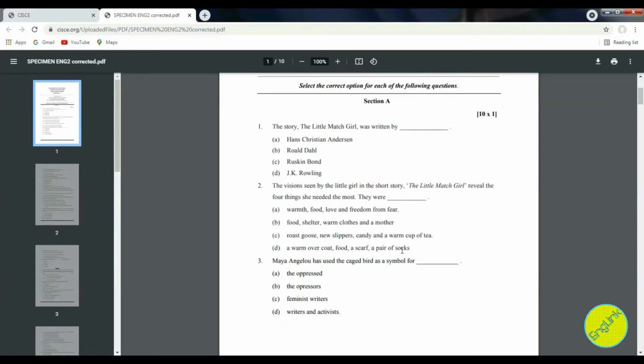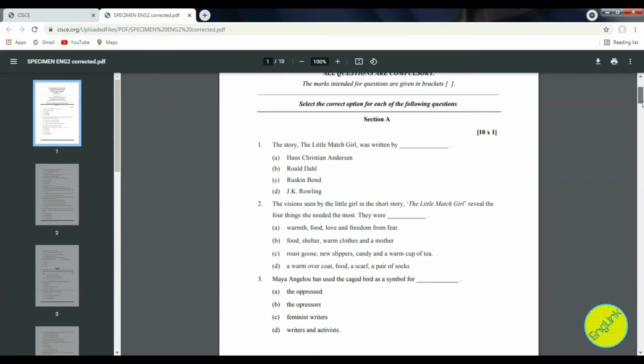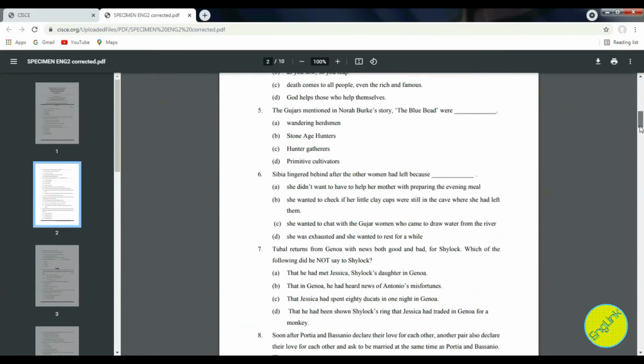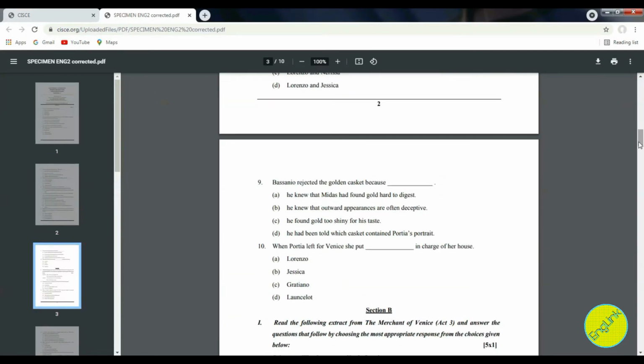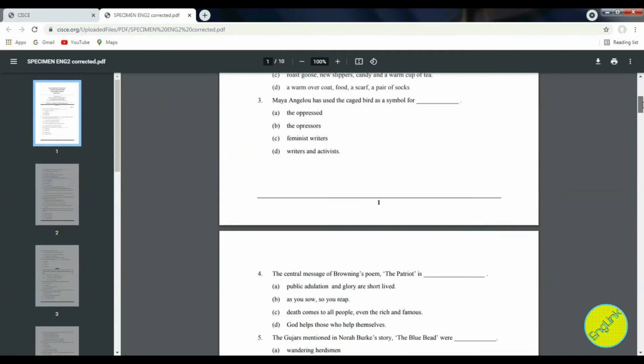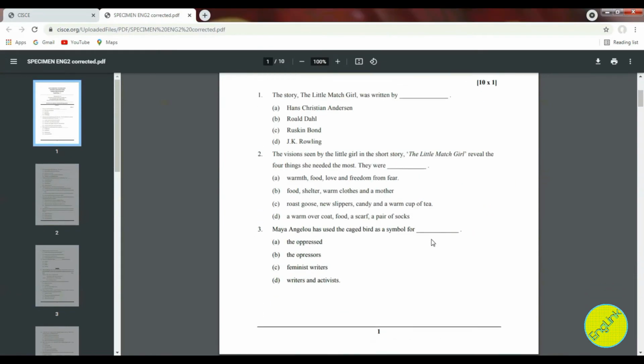I'll read out the first one for you. The story, The Little Match Girl, was written by. Now you have 4 names over here, A, B, C and D in the multiple choice form, and you will have to choose the correct answer, that is A. Likewise, you have questions from Merchant also as well as your poetry. So you will have to go through everything in detail so that you are able to attempt all these 10 questions correctly.